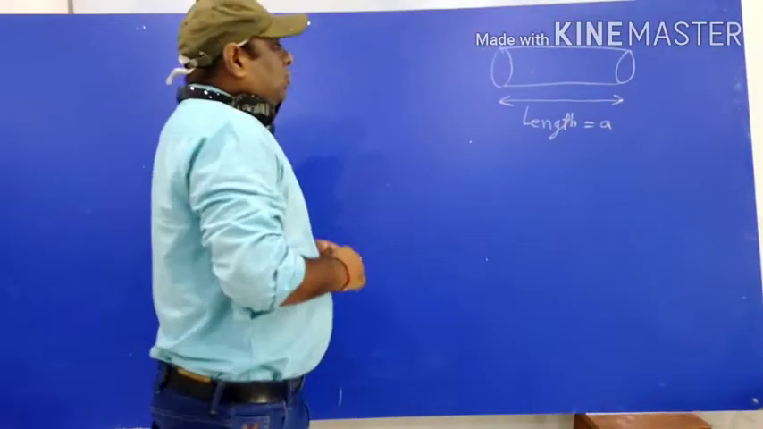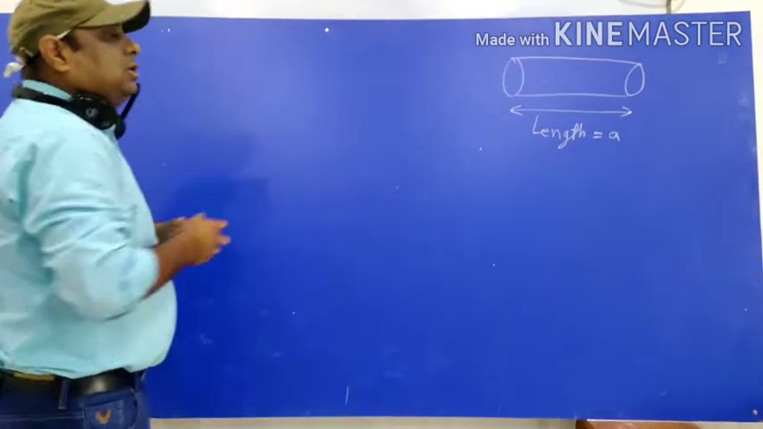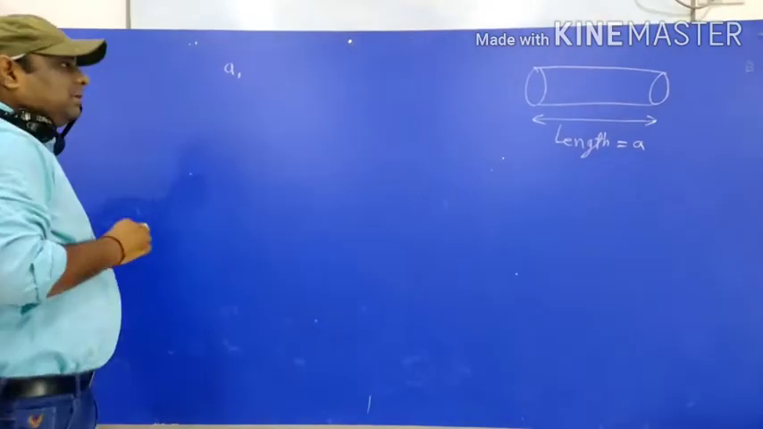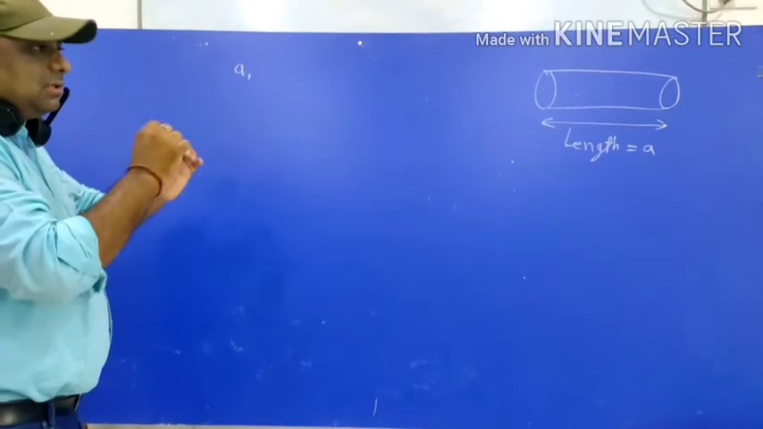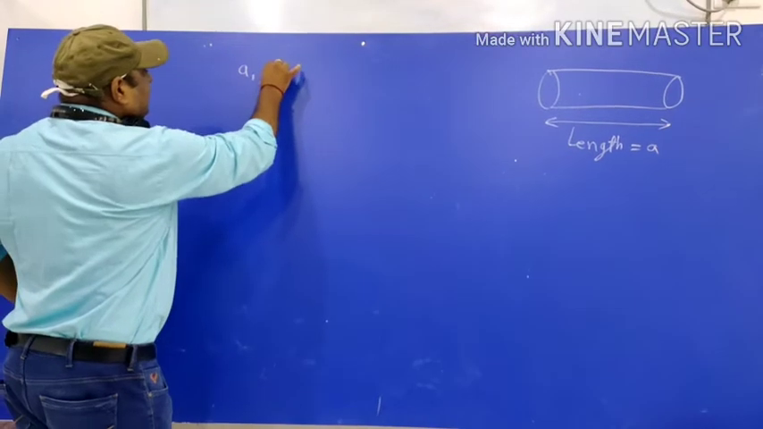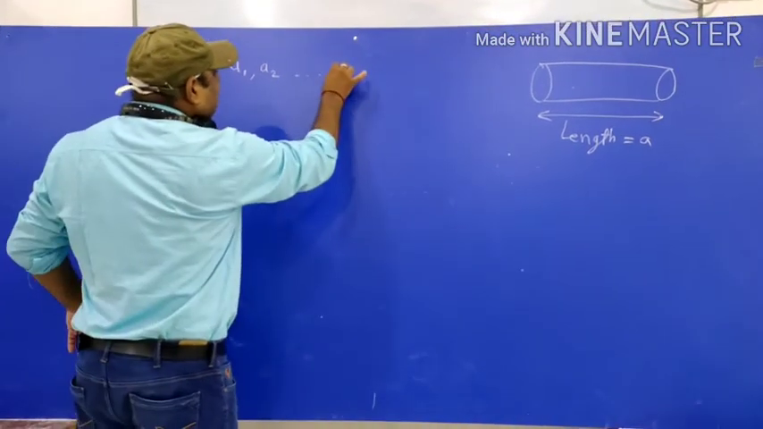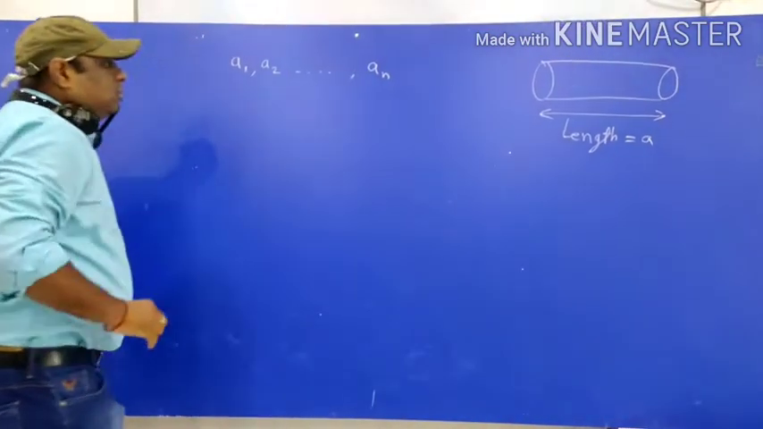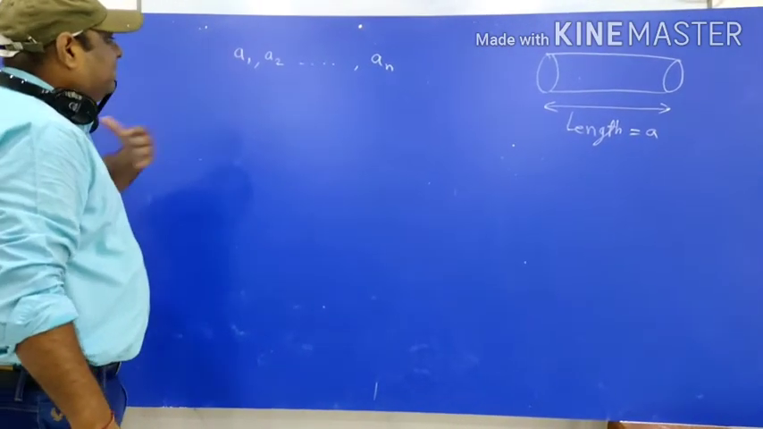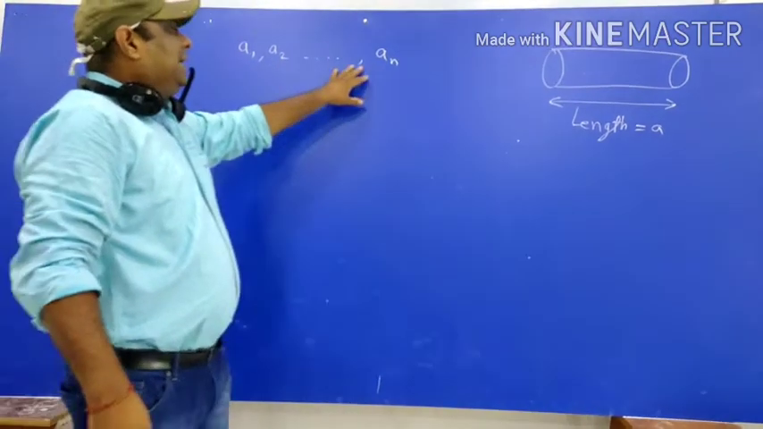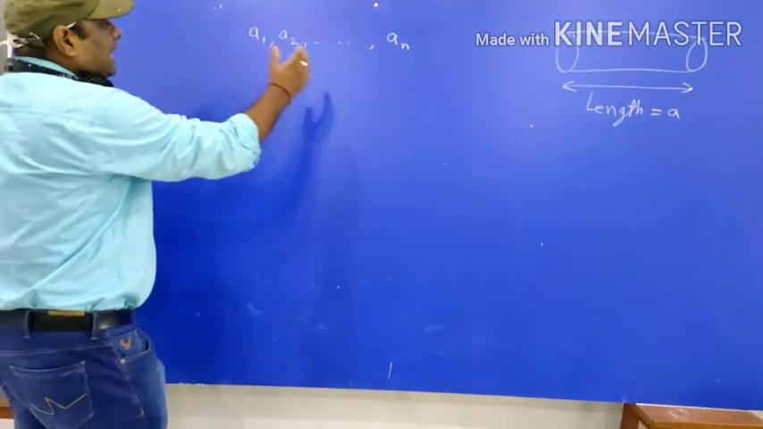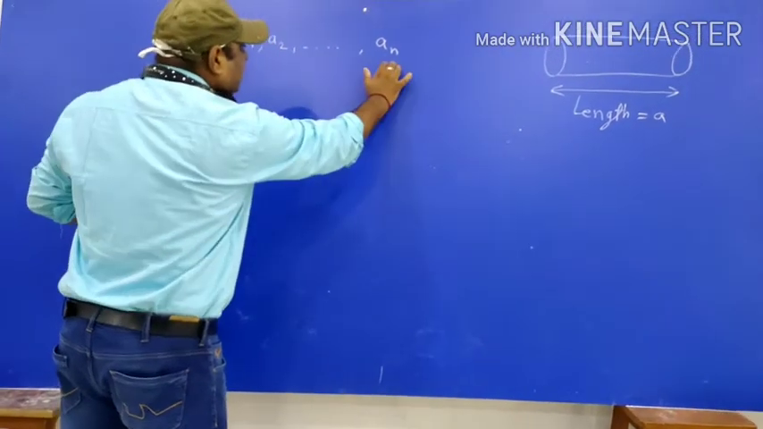A. We measured this length by an instrument. When we measured it first time, we get reading A1. Then again we measured this by another instrument or by same instrument, some little bit more accuracy. Then we get reading A2. Similarly, we have taken n readings. First observation reading is A1, second observation reading is A2, and nth observation reading is An. So when we are measuring this rod, we are n times getting readings A1, A2, and An.